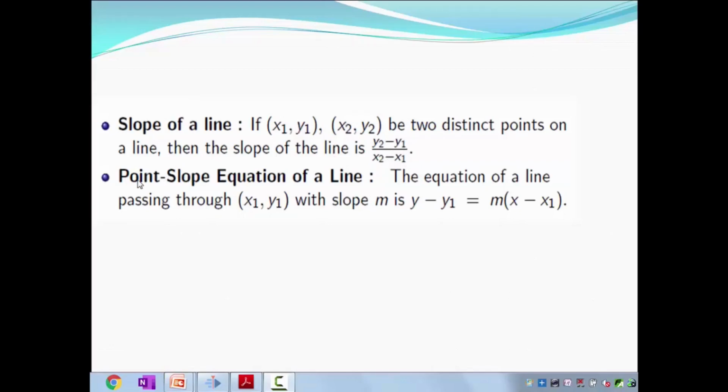And if you have a point and the slope of the line, then we can write the equation of the line. For example, if (x1, y1) is a point on the line with slope m, then the equation of the line is y minus y1 equals m into x minus x1.